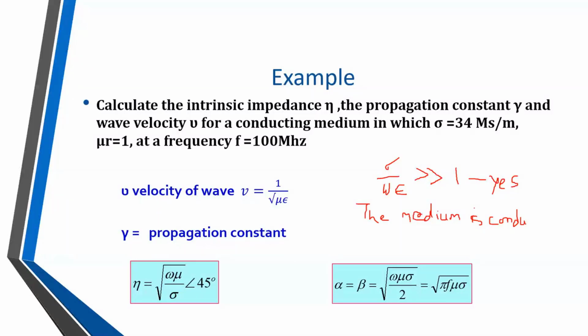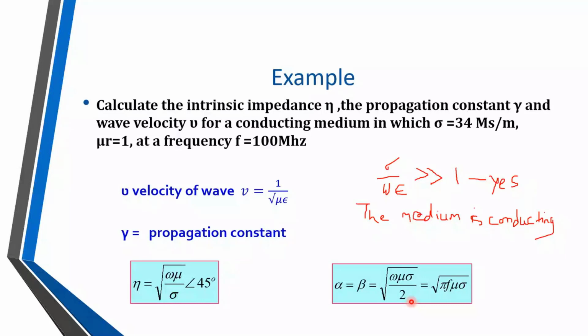Eta is equal to the square root of omega mu upon sigma with an angle of 45. Alpha beta is equal to the square root of omega mu sigma divided by 2. From these two equations, find out eta and alpha beta also. I will wait for 5 minutes.